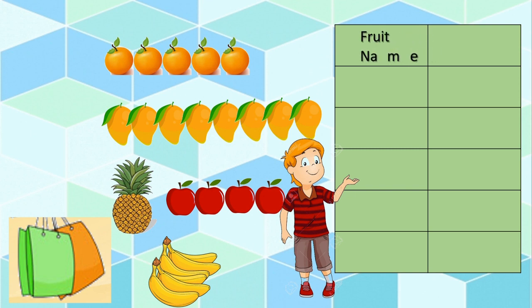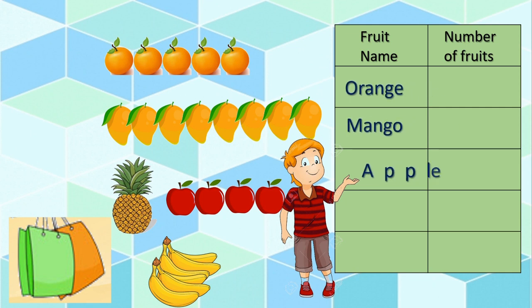See, Aman made the table and he made two columns. Here in first column, he has written fruit name and in the second, number of fruits. What he has written in the first? Orange, then mango, apple, pineapple and banana. Means he has written the name of the fruits. Correct? Now, what he will do in the second column? Yes, he will write number of fruits.